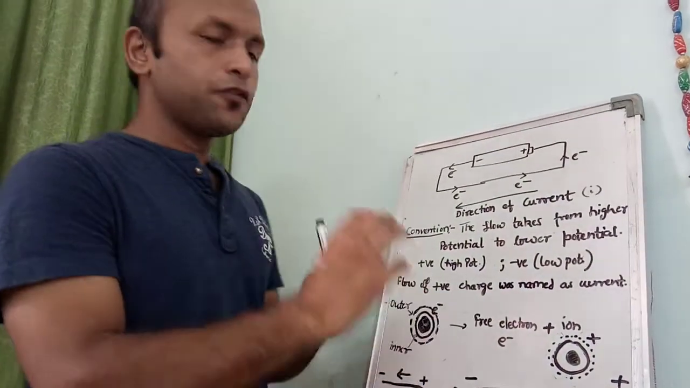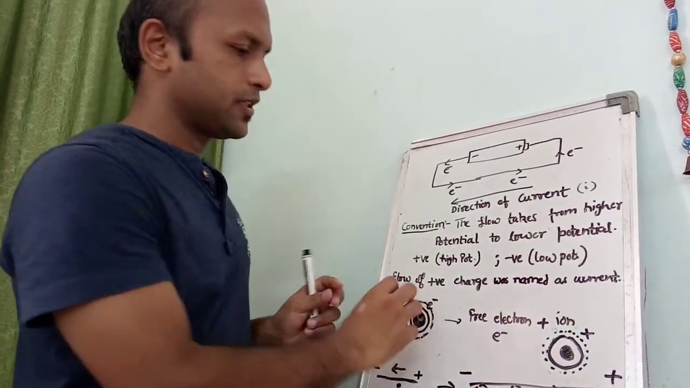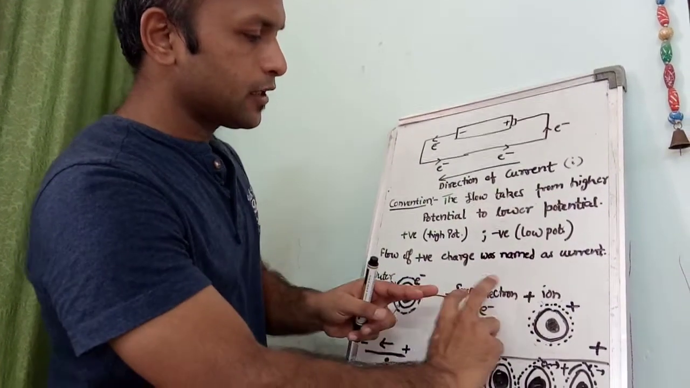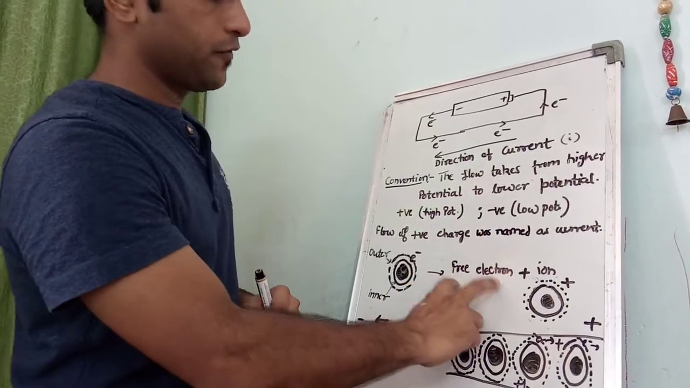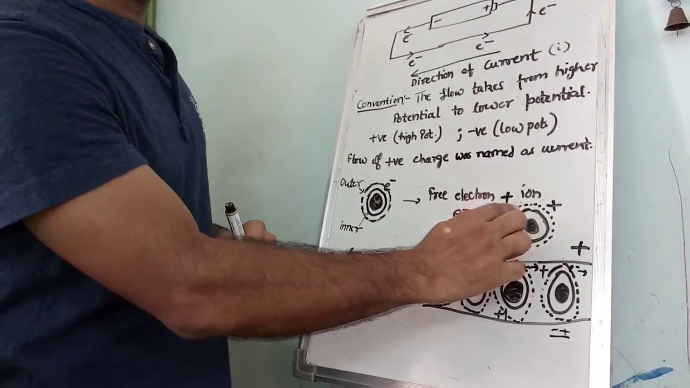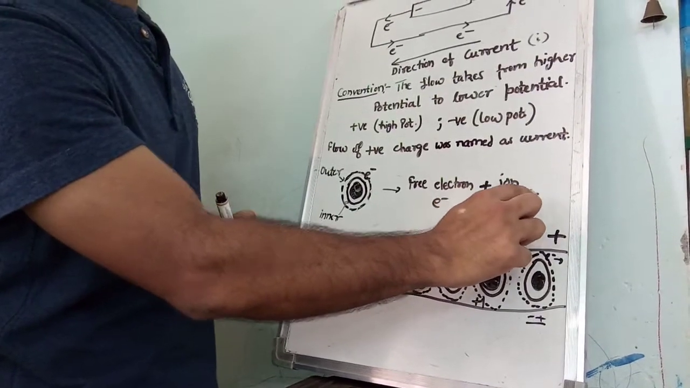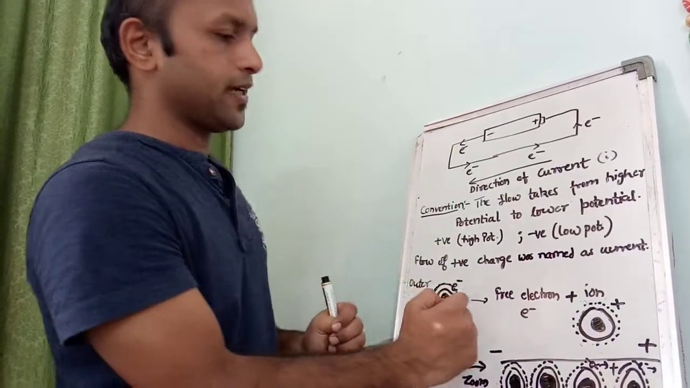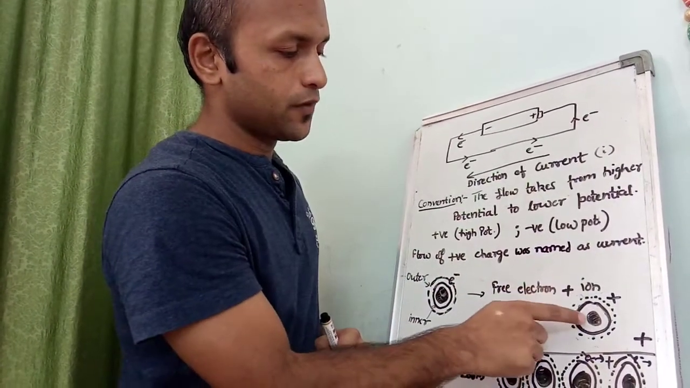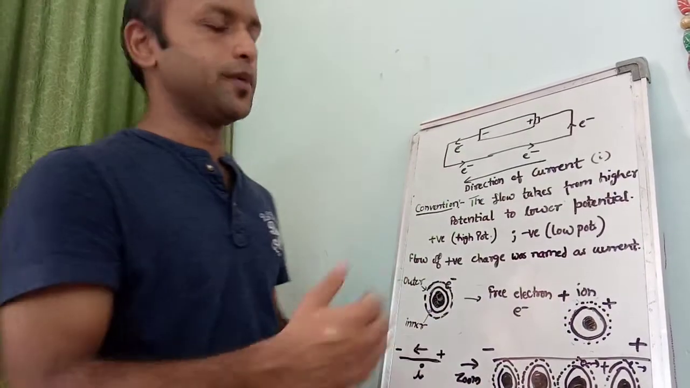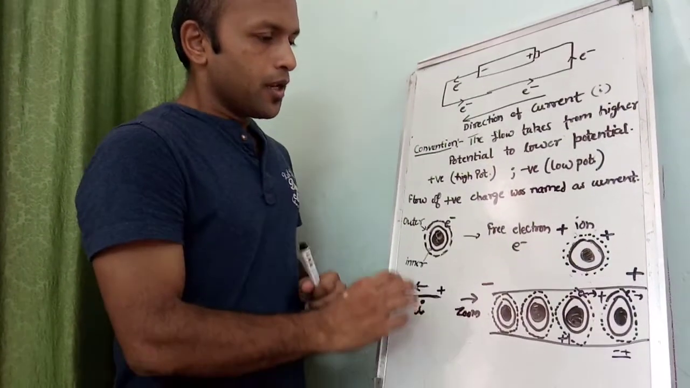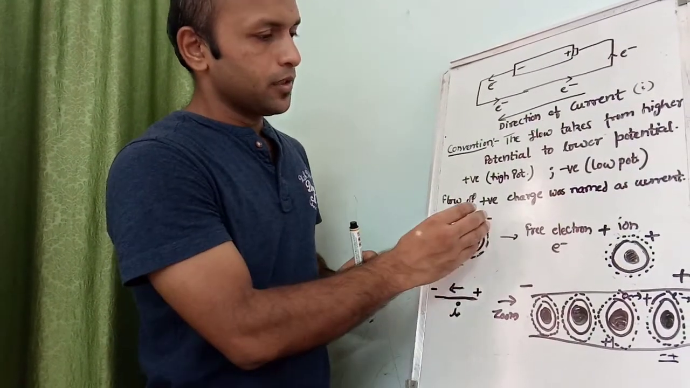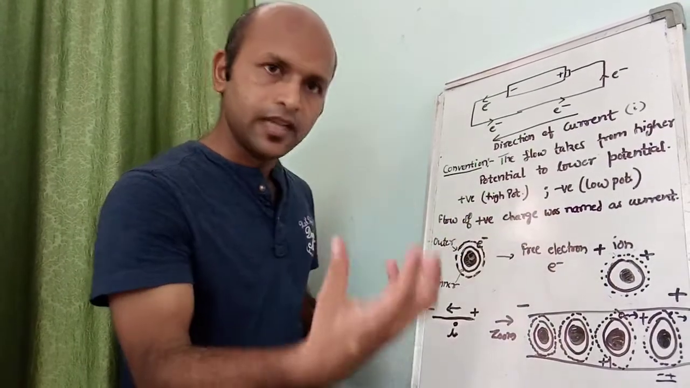So basically, if we look at the atoms in the metals, we can decompose the atom into two entities. One is free electrons, which are negatively charged, and one is the ion, which is positively charged to maintain the electrical neutrality of the atom. This ion consists of the nucleus and the inner orbit. Now, the metals are made up of ions and free electrons.